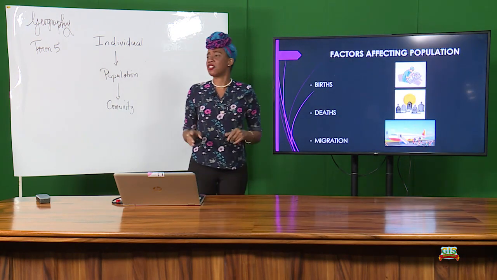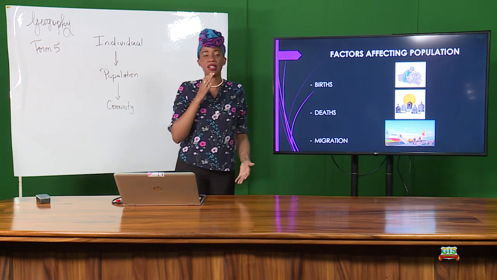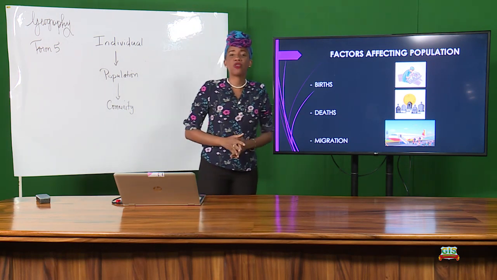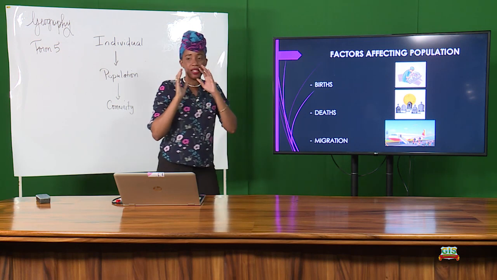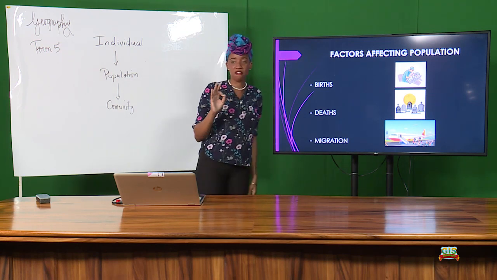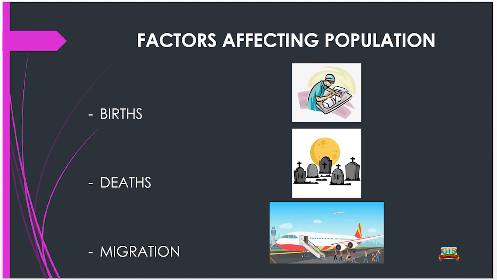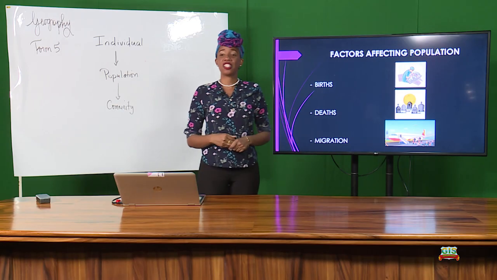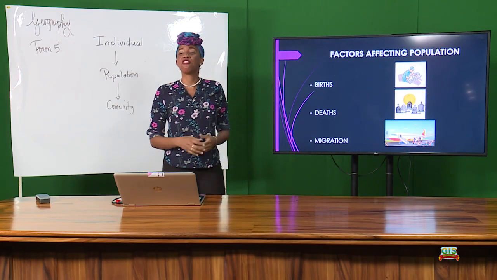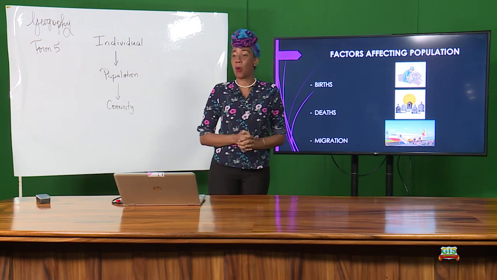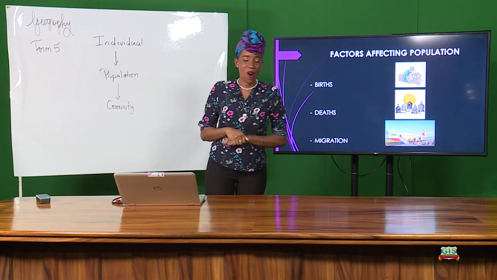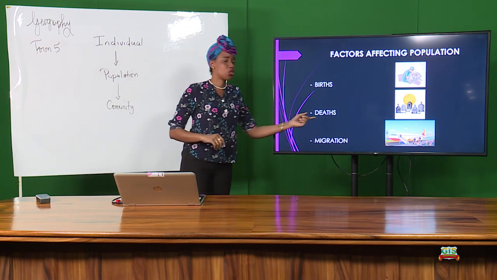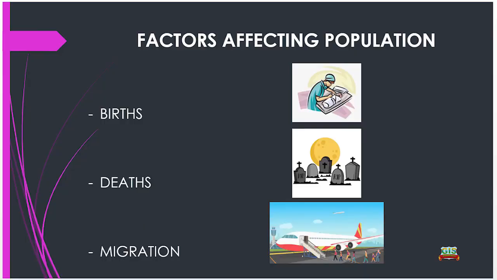Now let's talk about the things that affect every population. It doesn't matter if you're from India, Australia, the United States, Dominica, you're from Maho. Population is affected by these three main factors. The first one, births. We were all born, that's why we're here. And research says that a baby is born every 2.3 seconds in the world. All right? So take away, a new baby was born. All right? So births.